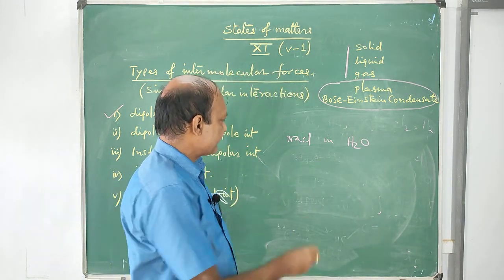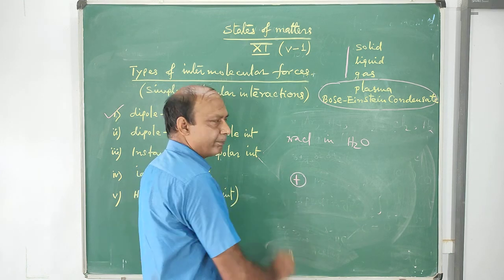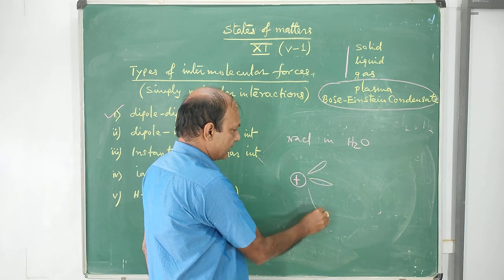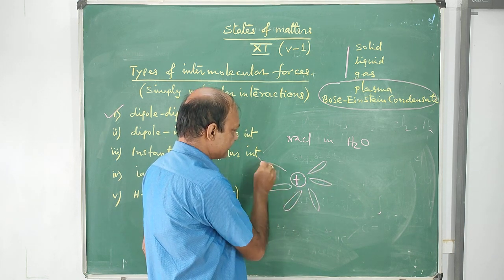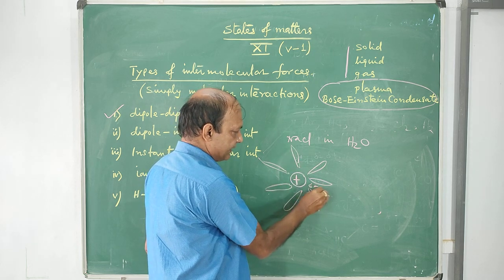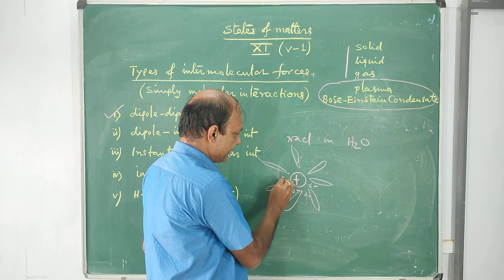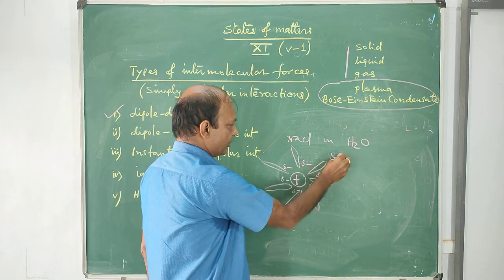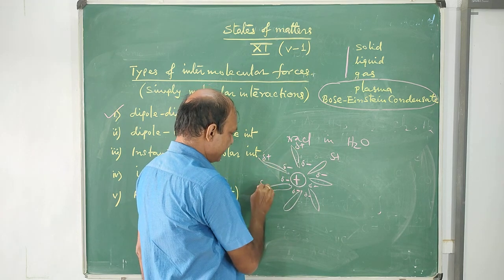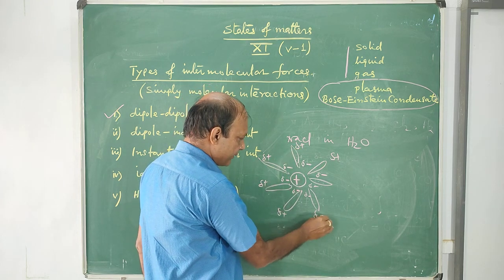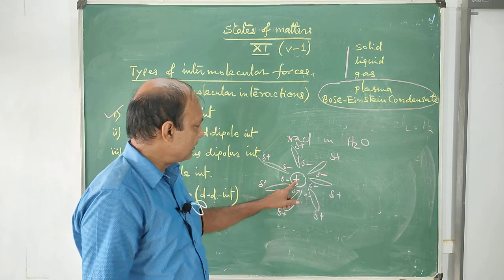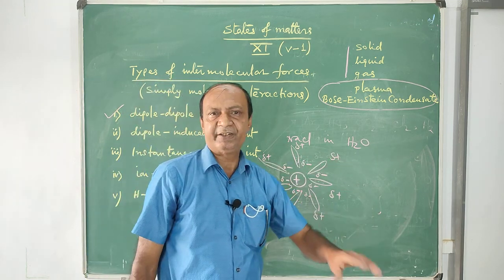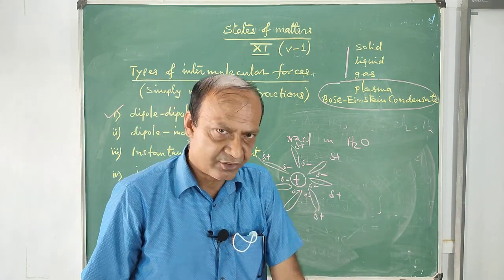So what happens? This is the cation, sodium plus, and the sodium plus cation will attract the negative ends of water, just like this. These are the negative ends, and this is the positive end, like this. Automatically this will take place: the cation will attract the negative ends of water molecules, as many as it can, depending upon its size.